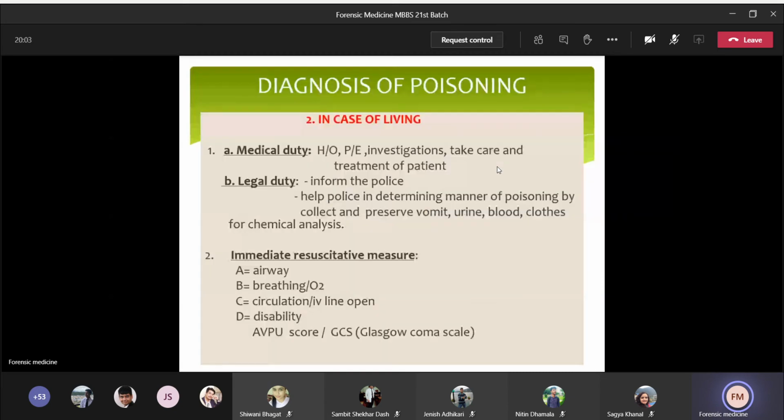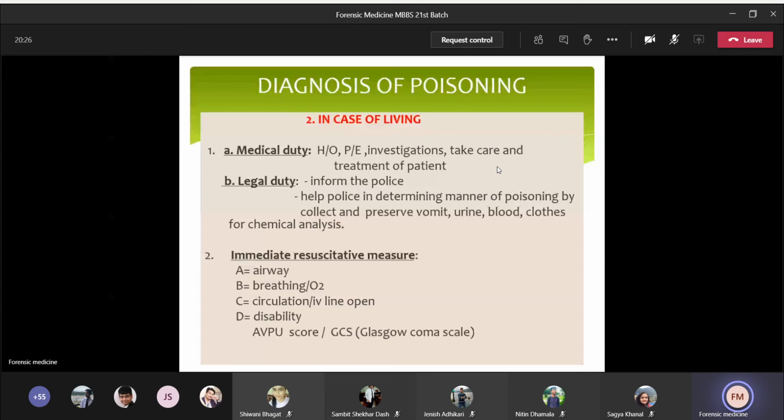Second one is legal duty. Legal duty means you have to inform the police officer regarding the case and help the police officer in determining not only the manner but also the cause and type of poisoning by collecting and preserving vomit, urine, cloth, and blood for toxicological and chemical analysis. So this is the first, medical and legal duty.